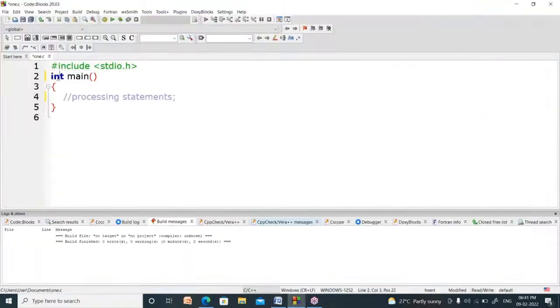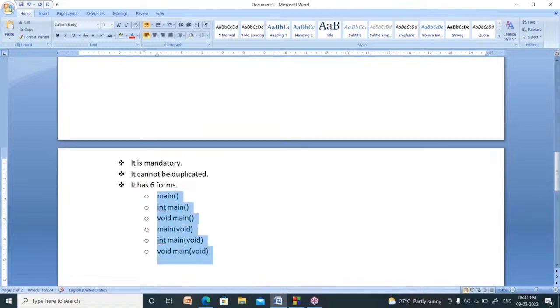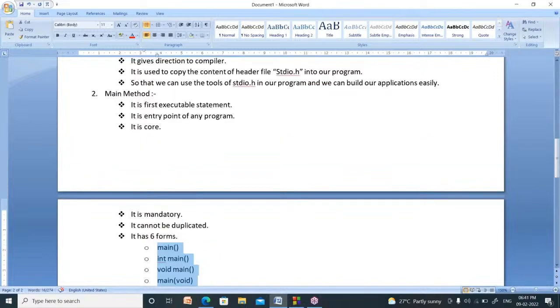Here I used which model? The second model. Or you can go for the third model also. Or you can go for the fourth model. Or you can go for the fifth one, sixth one. Whatever you want to use, you can use. Nobody has a right to ask you. Now your main method has how many forms? 6 forms.